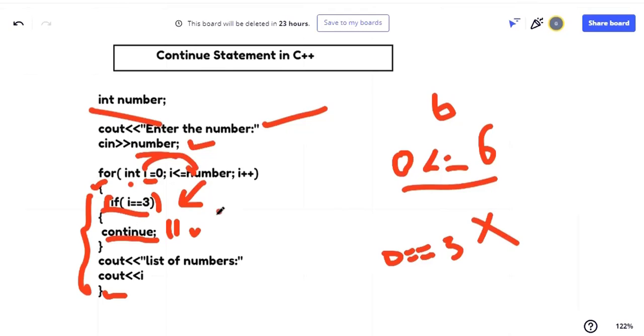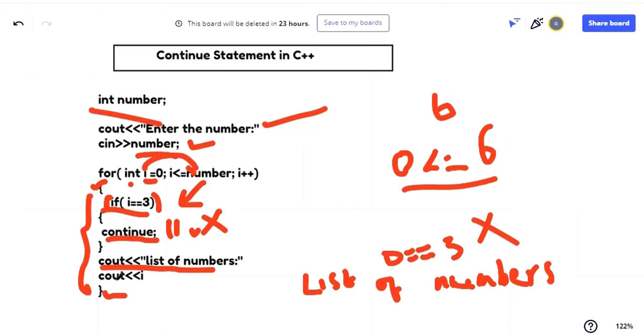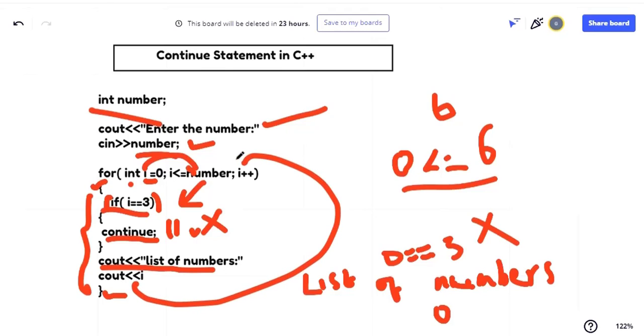When the condition is false, the statement inside saying continue is not going to be executed. Instead, it will come here, then it will print the message saying list of numbers. After printing this message, it will print the I value. What is the I value at the moment? I value is 0, so 0 will be printed. Then it's still within the for loop. After that, it will go here to increment the I value.